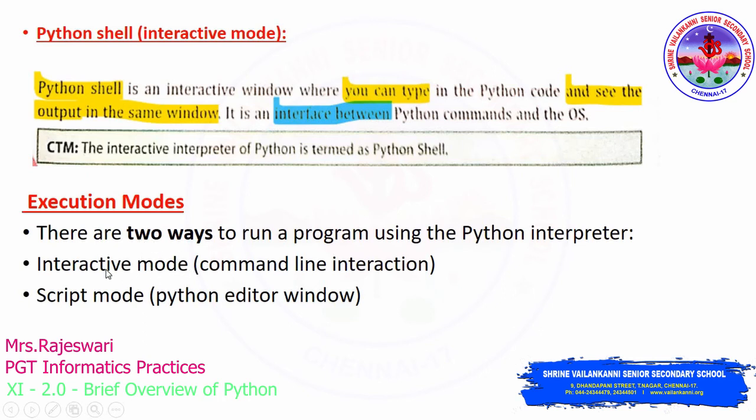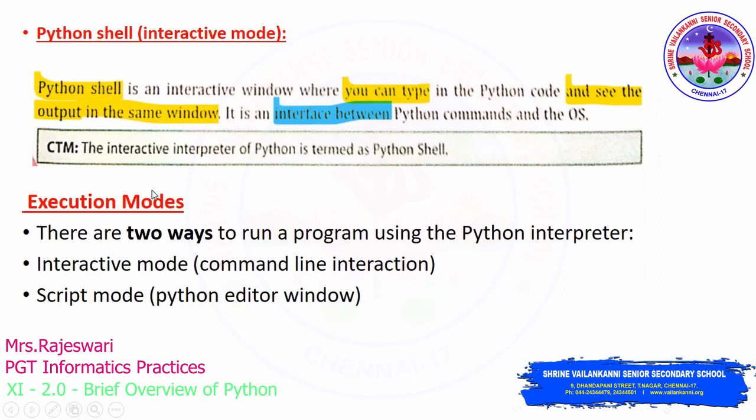For instant coding and instant result, you will make use of interactive mode, and to save your work for future use you will make use of script mode, and script mode is also called the Python editor window. Clear? As that allows you to edit later also, that's why we call it the Python editor window, script mode, and interactive window is also called command line interaction, or even Python shell. And even if you work in script mode, your output will be displayed only in the Python shell.